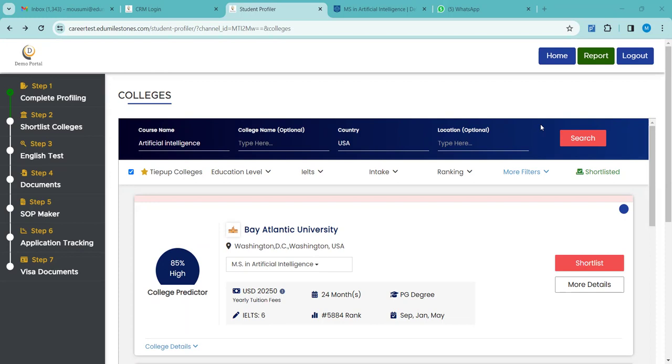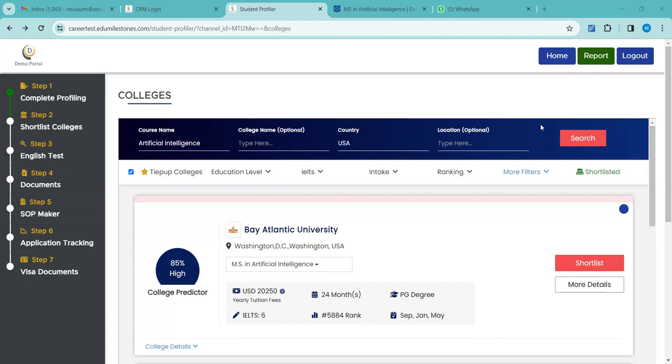Madam, one question. While discussing this, I got a little bit confused about the extra 5,000 rupees plus GST. Suppose for USA, I have selected 5 universities, and if I go for another university, then I will have to pay 5,000 plus GST. In the same way, if I go for Canada colleges, do I have to pay extra? No, you don't have to pay. I said it's only for USA tied up universities. It is not charged for any other country's tied up universities.